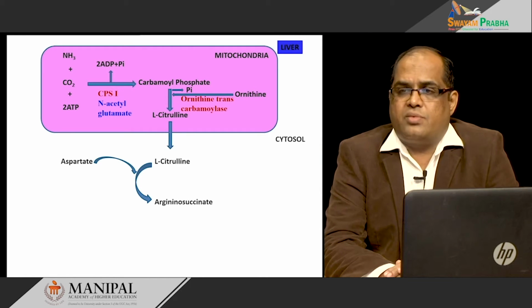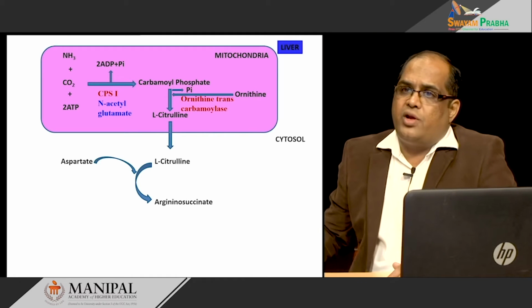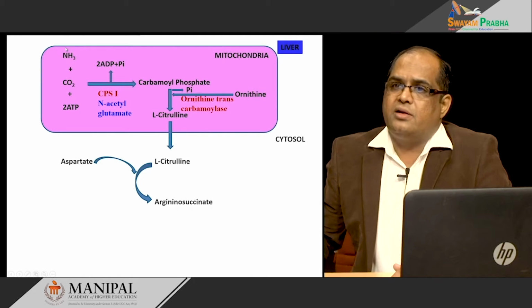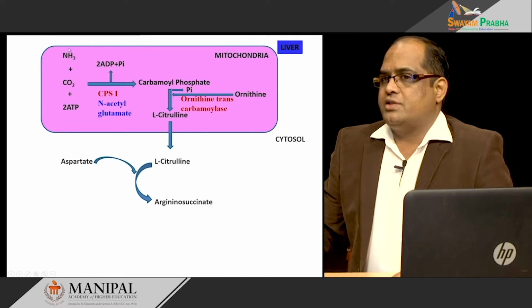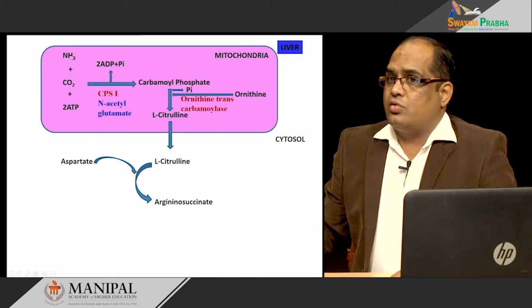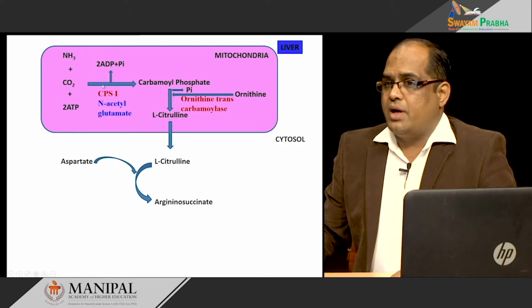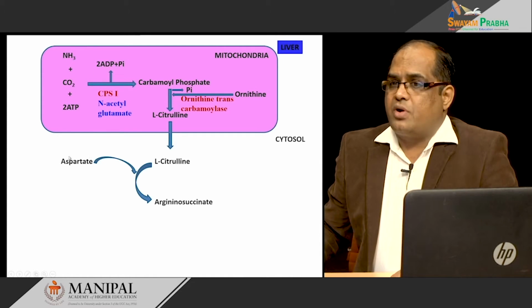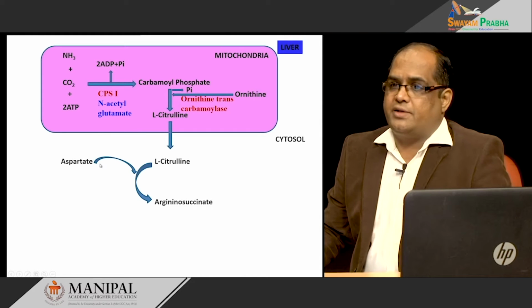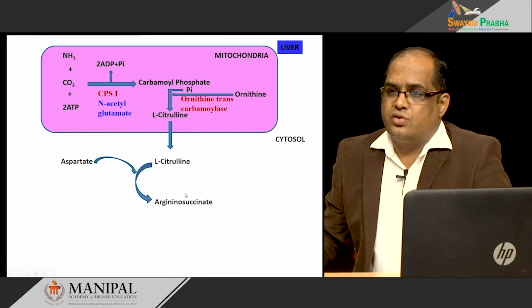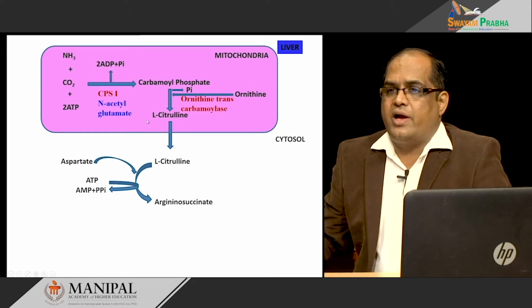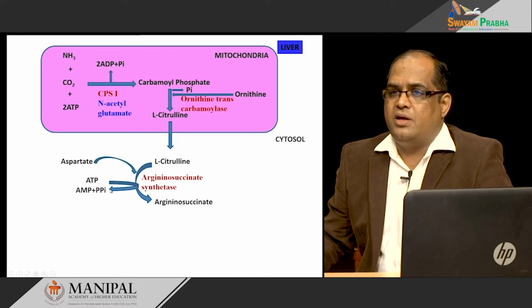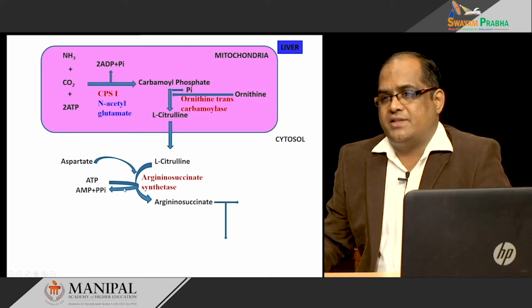The first donor of nitrogen is the free ammonia, from glutamine by the action of glutaminase or from glutamate by glutamate dehydrogenase, and the second nitrogen comes from aspartate. Aspartate combines with citrulline to form argininosuccinate, which requires ATP, and the enzyme required is argininosuccinate synthetase.